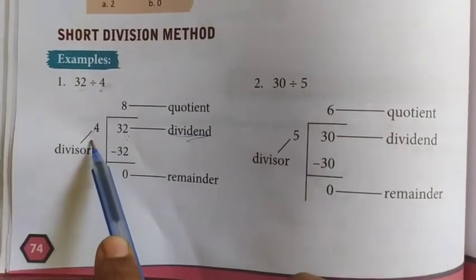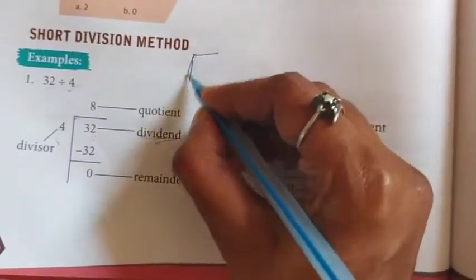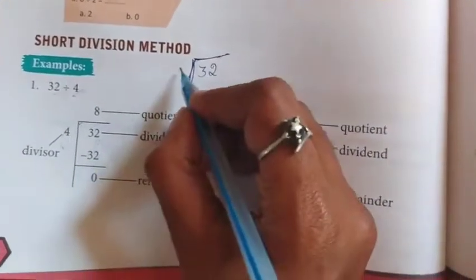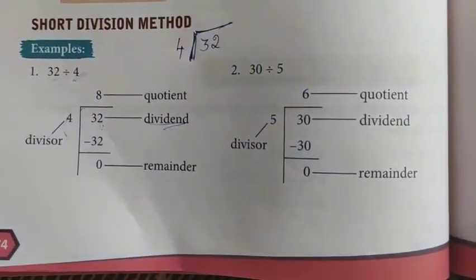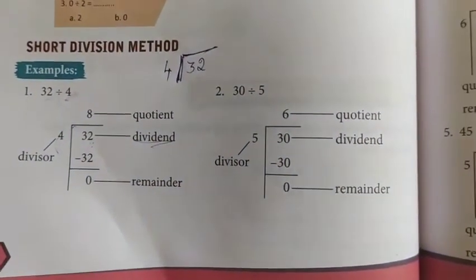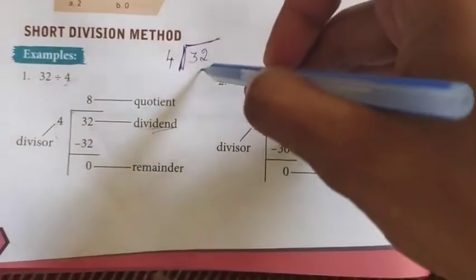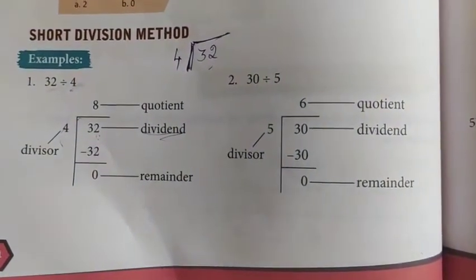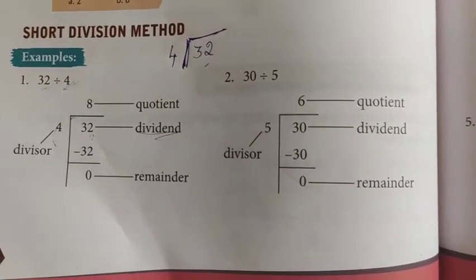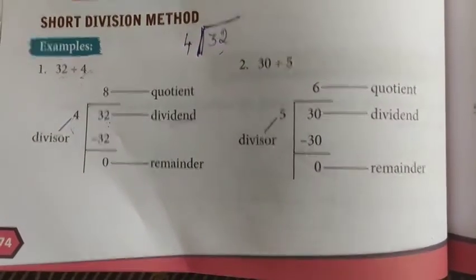Understood? So the dividend you have to put inside this line. Like this, one standing line and one sleeping line. Inside 32, here 4. Then the fourth table you have to say, to find which number comes with 32. So the fourth table, all of you say: 1 4 is 4, 2 4s are 8, 3 4s are 12, 4 4s are 16, 5 4s are 20, 6 4s are 24, 7 4s are 28, 8 4s are 32.